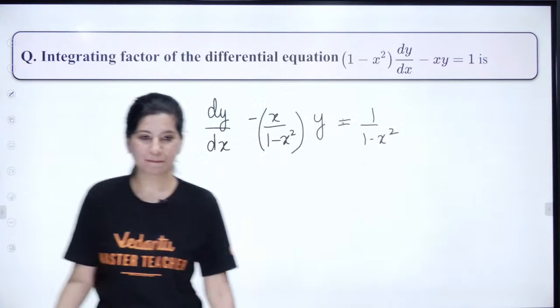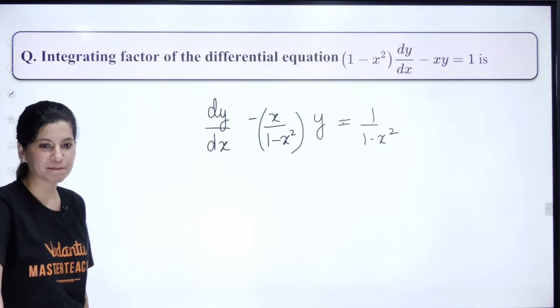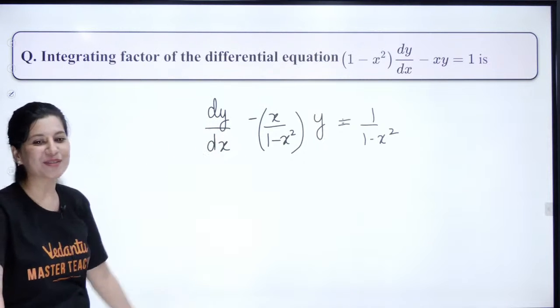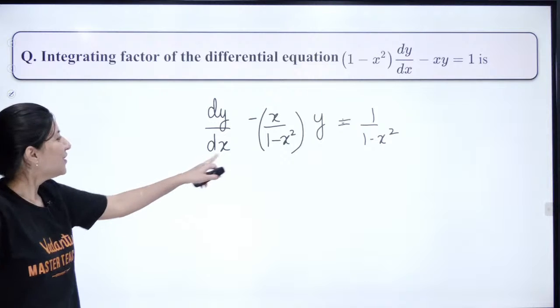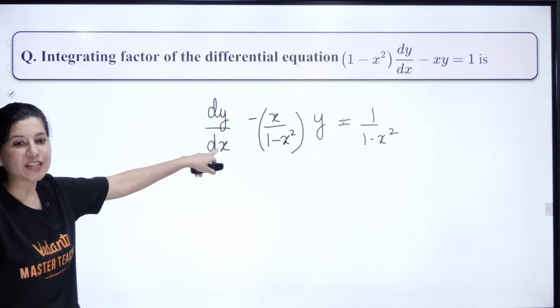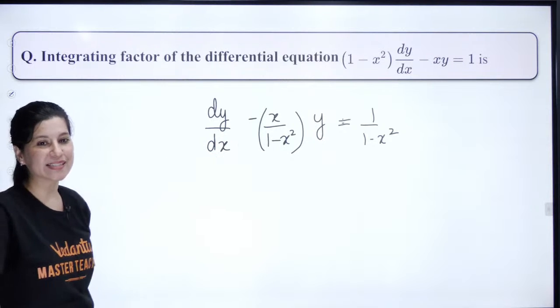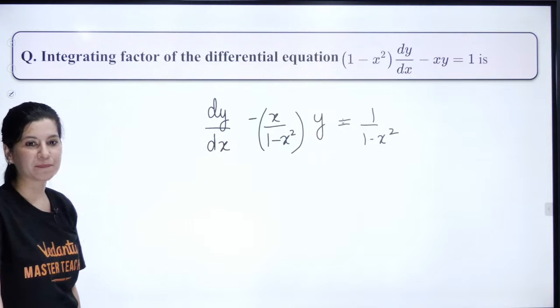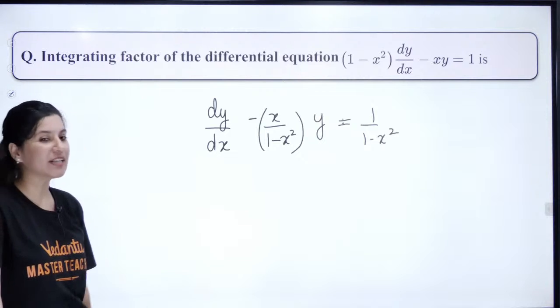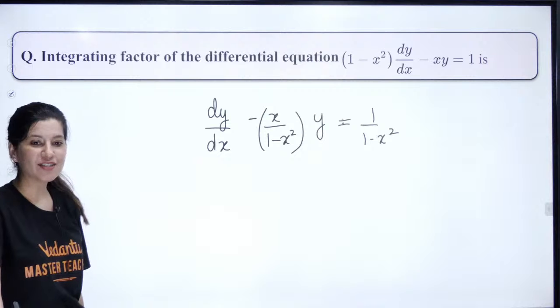Focus on this. What kind of differential equation is this? In the chat box.